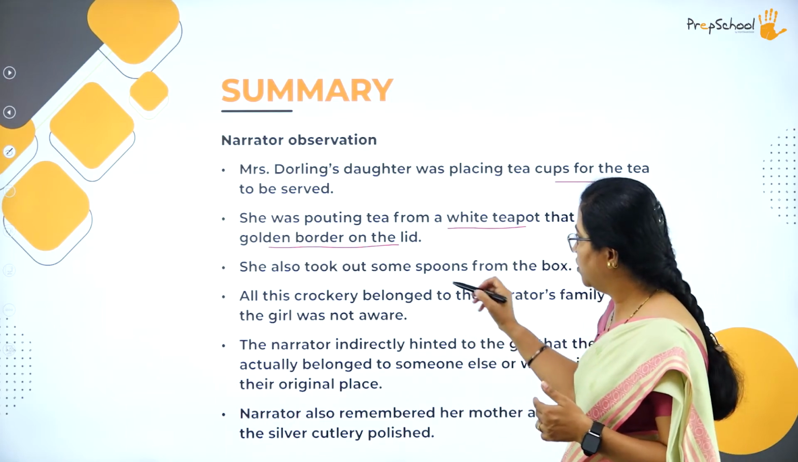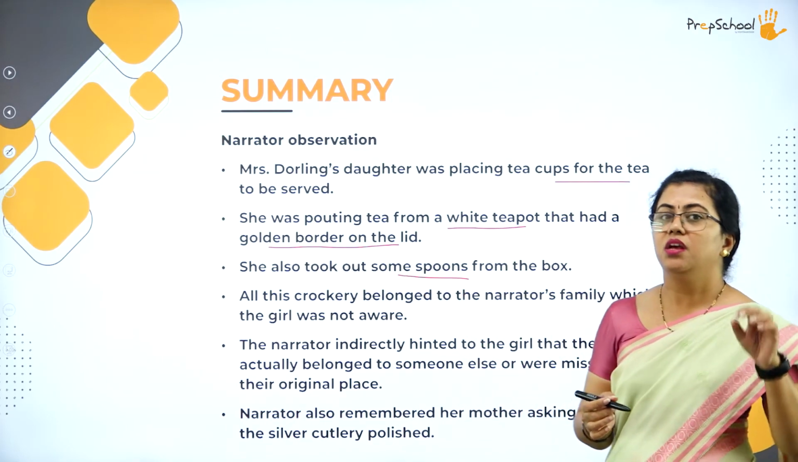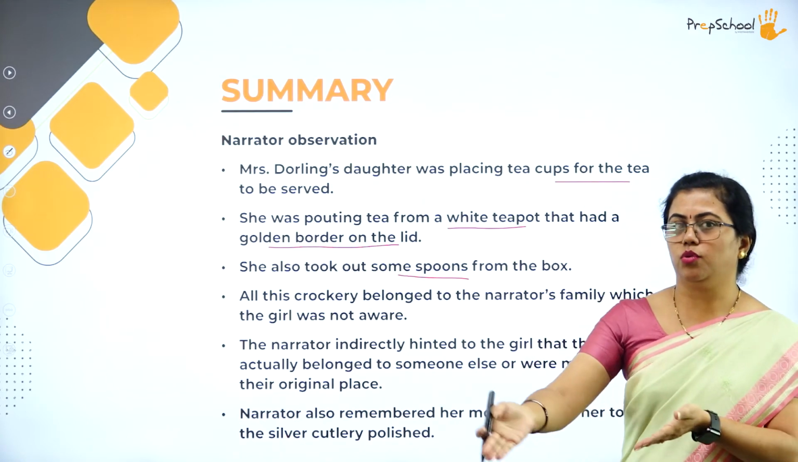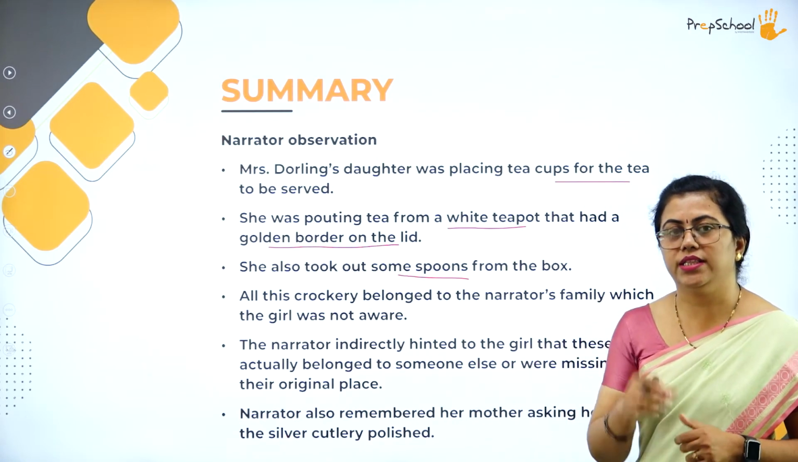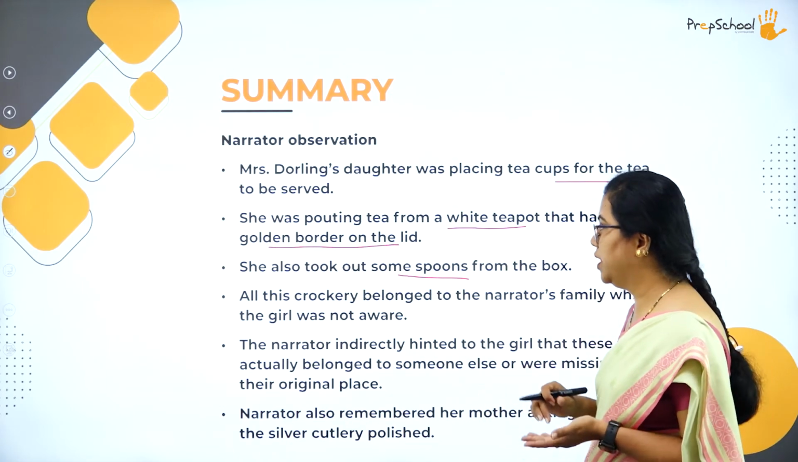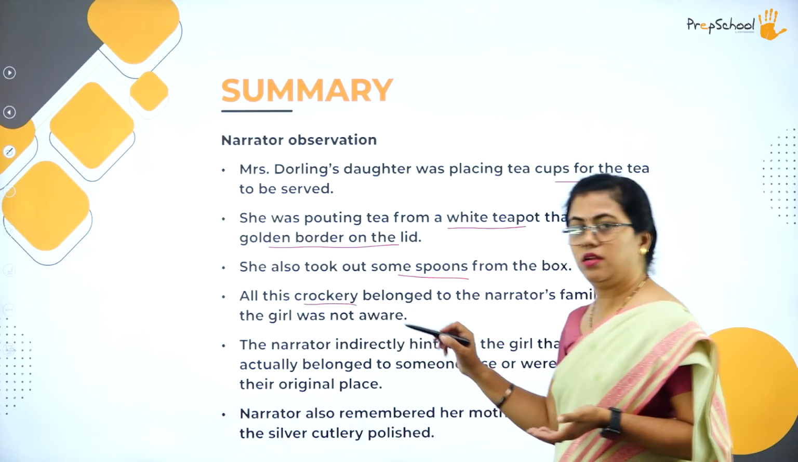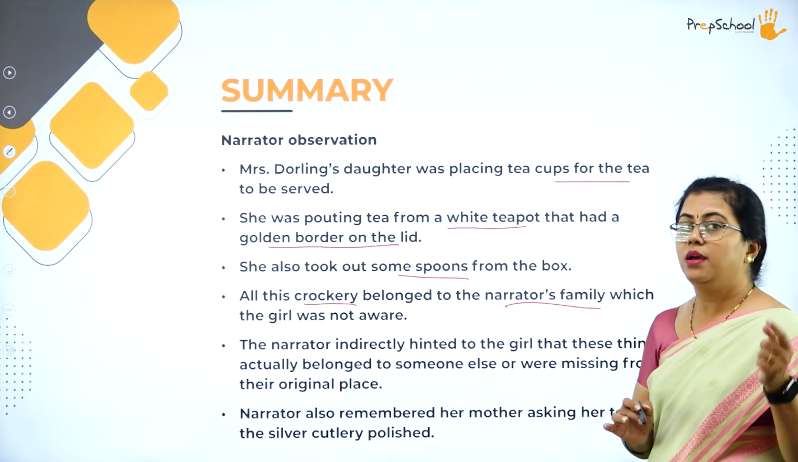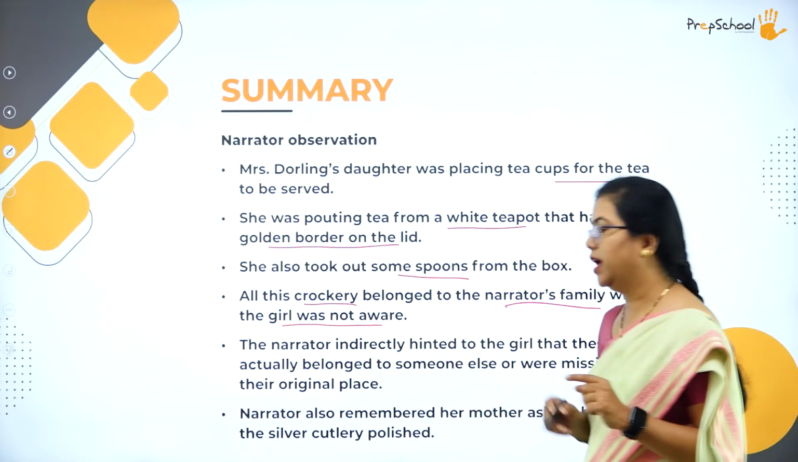She also took out some spoons from the box. So everything the narrator was observing, she could see that all that she was using belonged to them only. That golden border, that teapot and all. So all this crockery, whatever items she is using, belonged to the narrator's family only. But the girl was not aware of it.